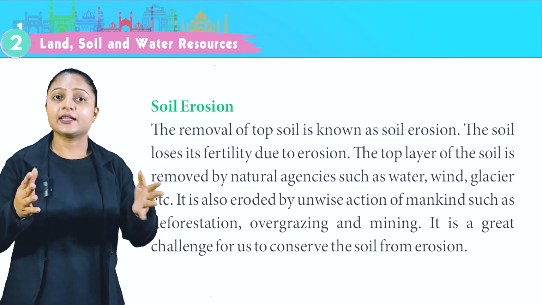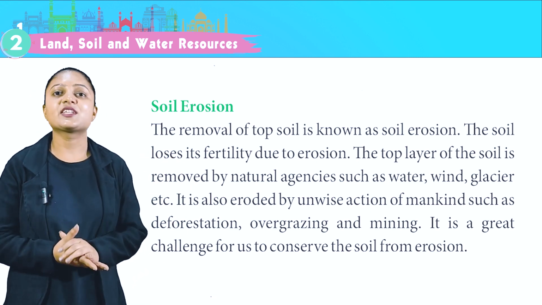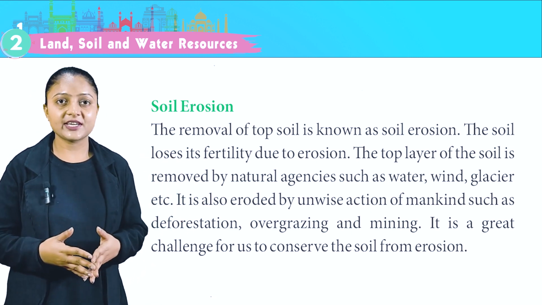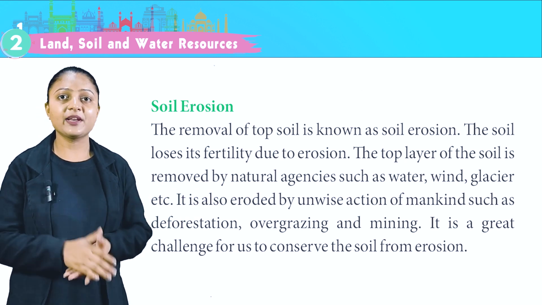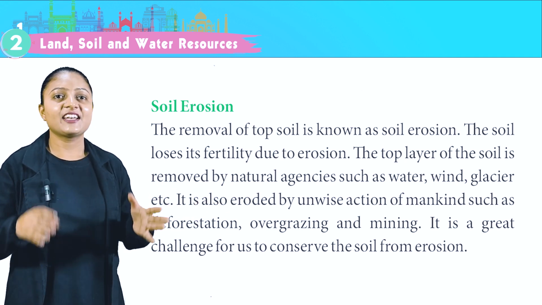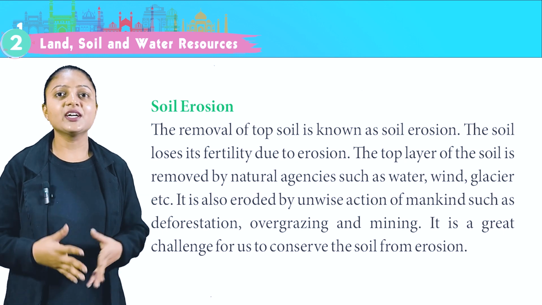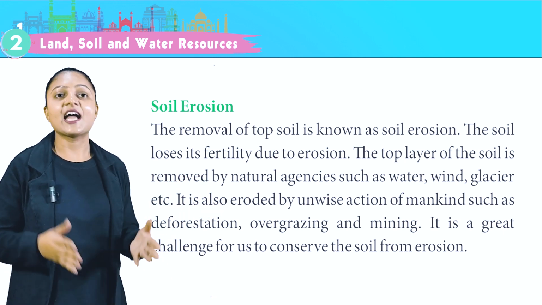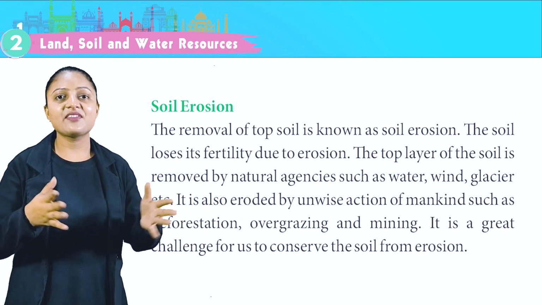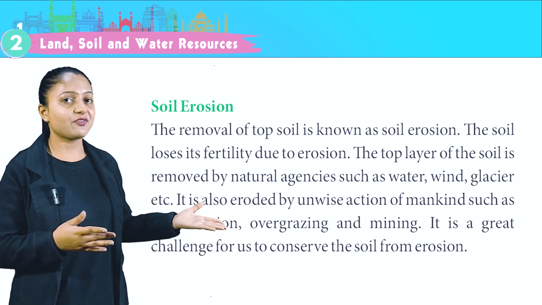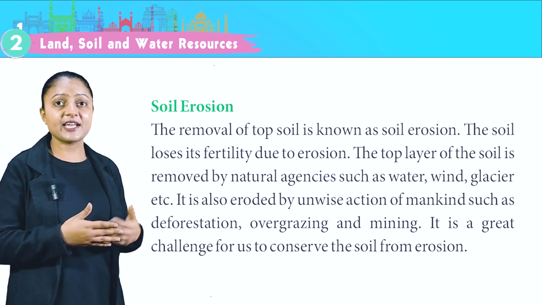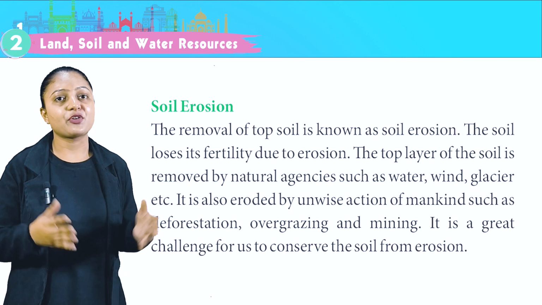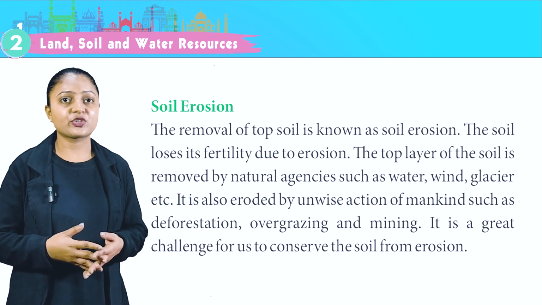Soil erosion. The removal of topsoil is known as soil erosion. Soil loses its fertility due to erosion, as the top layer of the soil is removed. Natural agents such as water, wind, glaciers, etc. cause it. It is also eroded by unwise actions of mankind such as deforestation, overgrazing and mining. It is a great challenge for us to conserve the soil from erosion.